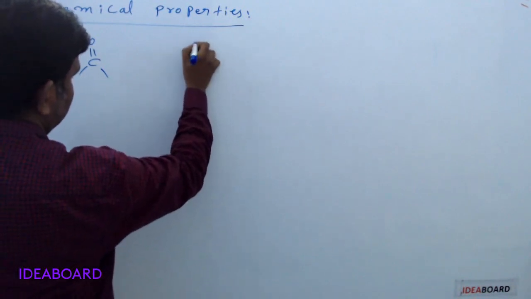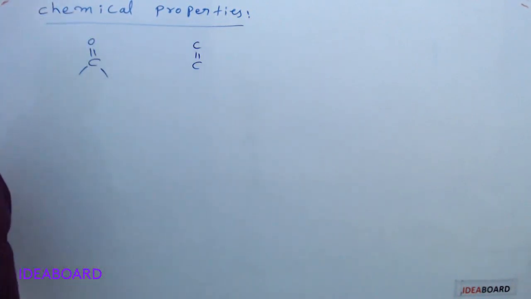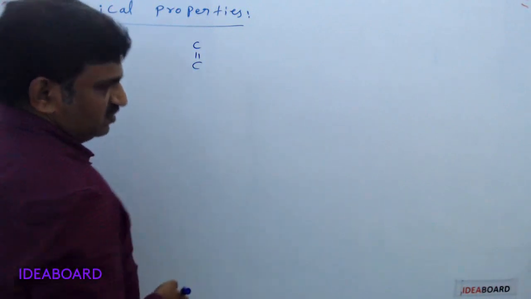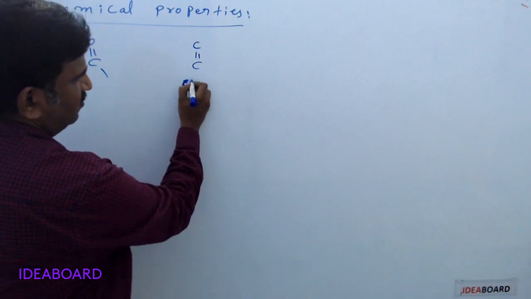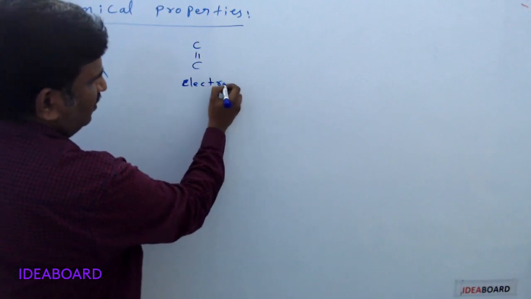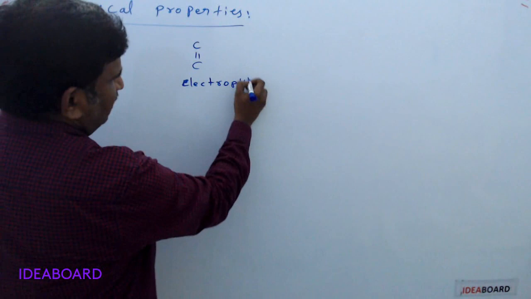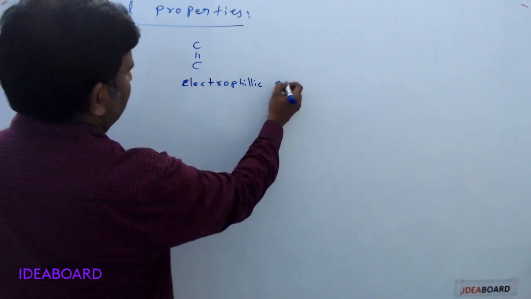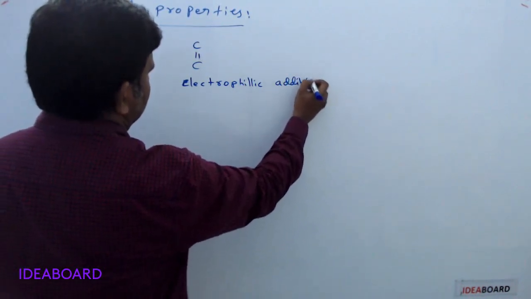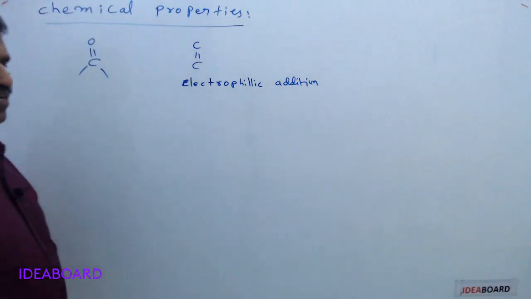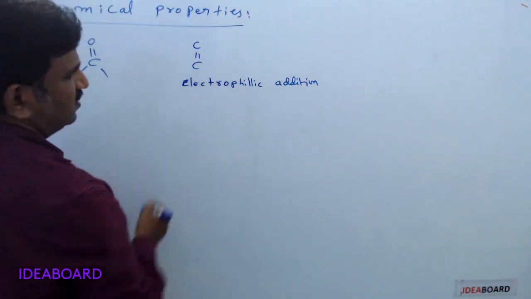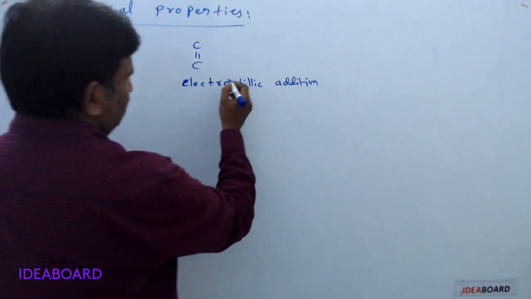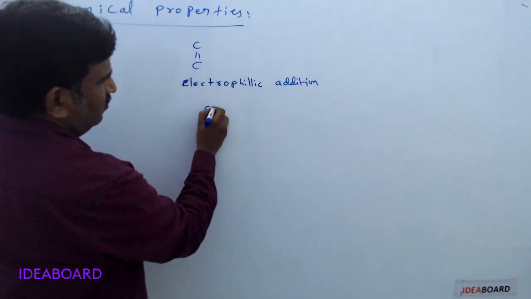Like C double bond C, which is an alkene, and C triple bond C, which is an alkyne. Compounds containing C double bond C, which you studied in first year, mainly show electrophilic addition reactions, shown by C double bond C or C triple bond C containing compounds.